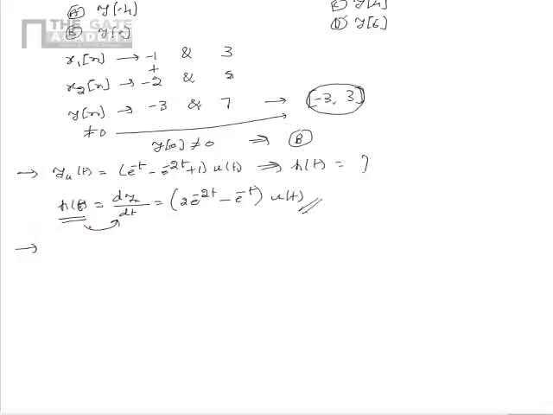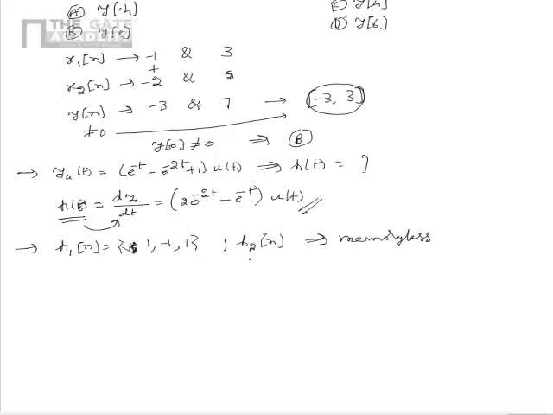Now, this is another problem in which the impulse response of an LTI system is given as h1 of n is equal to 1 comma minus 1 comma 1, and it is given that another system of impulse response h2 of n is connected in parallel to the above system, and it is found that the cumulative system is memoryless.